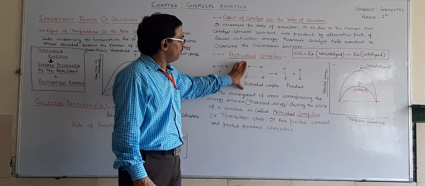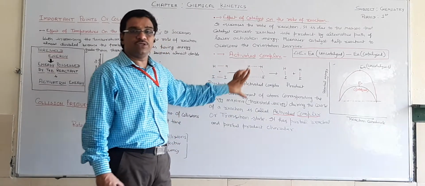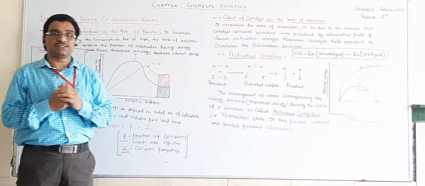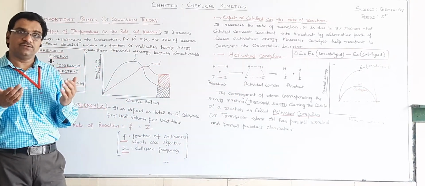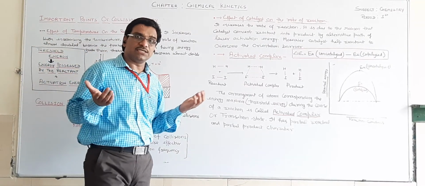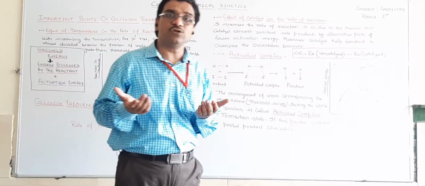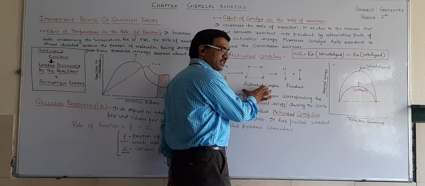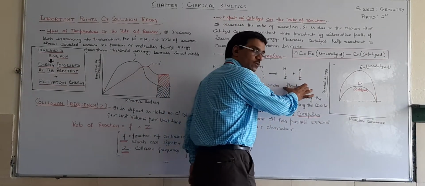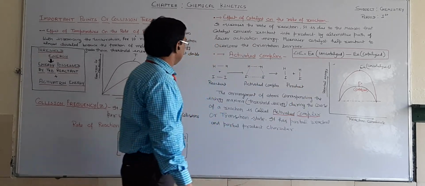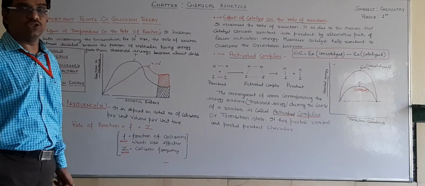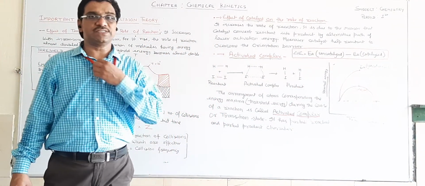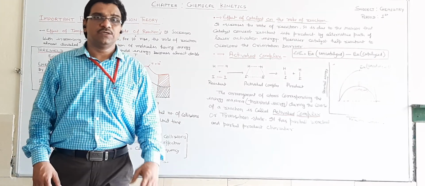The activated complex is generally formed in the presence of a catalyst because, as we know, the catalyst provides an alternative pathway with more surface area. When more surface area is available, the activated complex is formed and finally the product is formed. Okay, so those are the important topics regarding collision theory. Now let us discuss the next topic, Arrhenius.